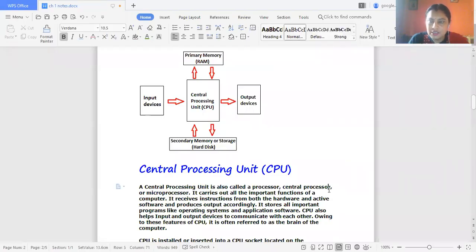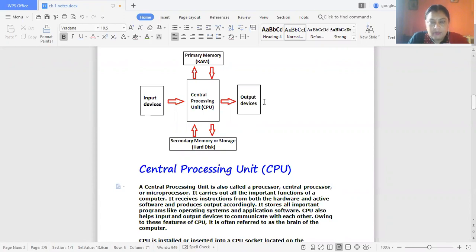In the previous class, we gave the introduction of the computer system. Today we will discuss the parts of the computer system, that is, the different units of a computer system. We have already discussed that a computer is an electronic device that performs operations according to the instructions provided by the users. Today we will discuss the basic organization of the computer system.